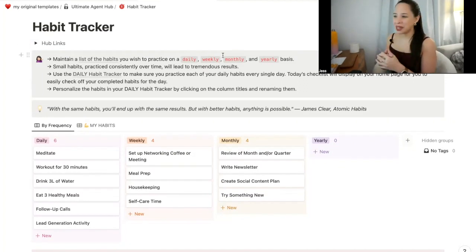So we all know that small habits implemented consistently over a long period of time is what gets us results, right? So this habit tracker is meant to keep you accountable and remind you of all of the daily habits that you want to be practicing every single day.